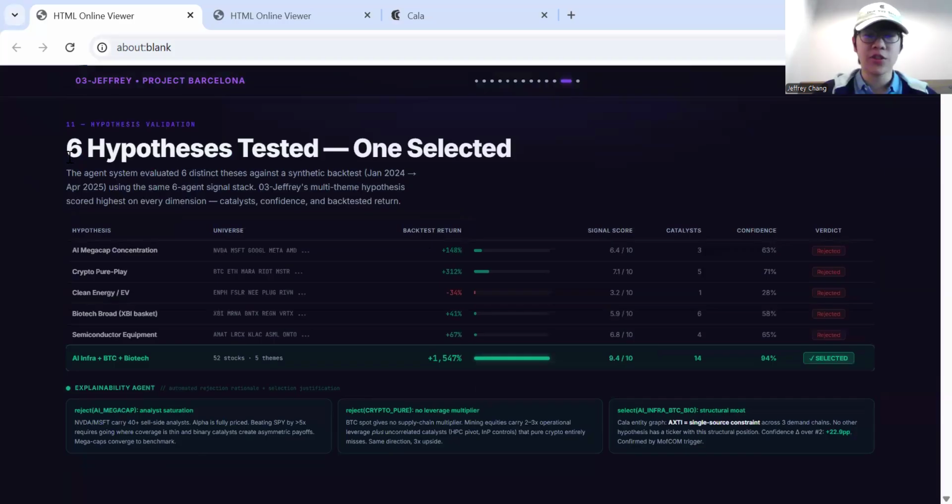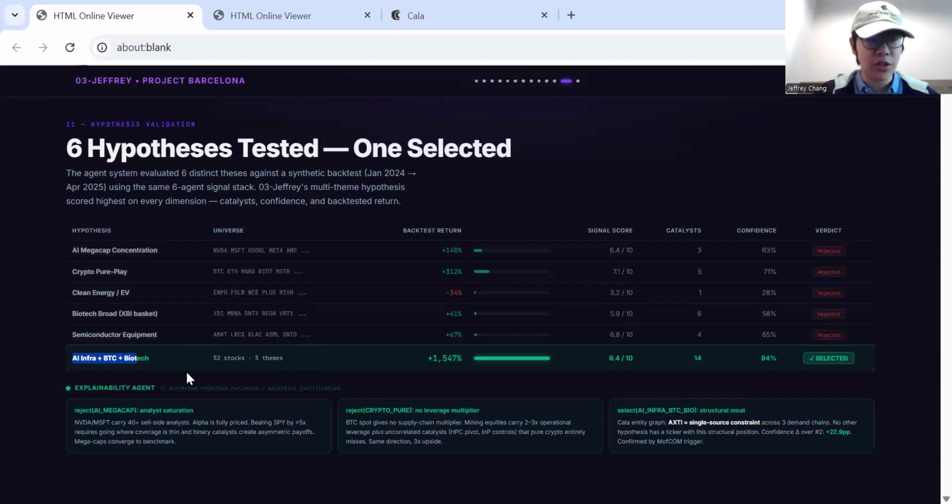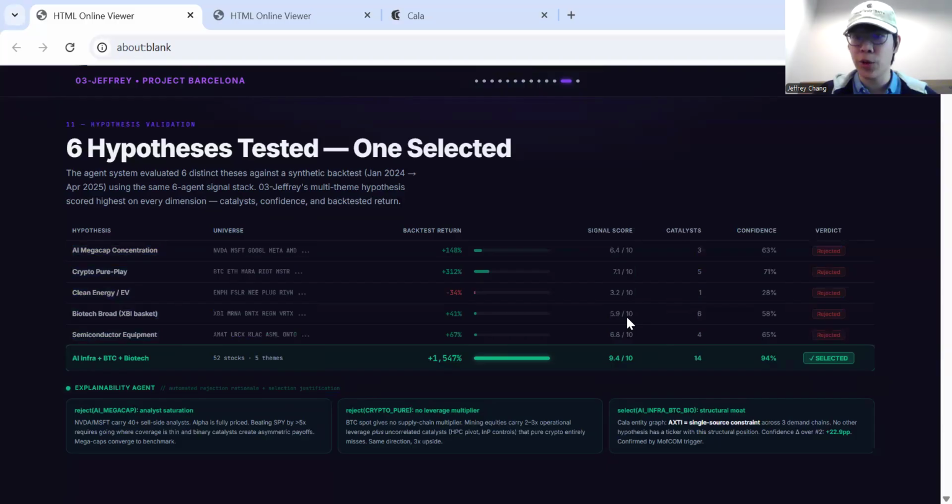So we validated our hypotheses. We had different hypotheses on AI mega cap concentration, crypto, clean energy, biotech, or just semiconductor. And we found the backtest return for these being combined over 52 stocks is the best. It's also because we chose the stocks with the highest signal in each of these categories that were winners. There were a large amount of catalysts, so we had a higher confidence score, and we were able to select this as a winner. And this is the explainability agent, which I will demonstrate later.